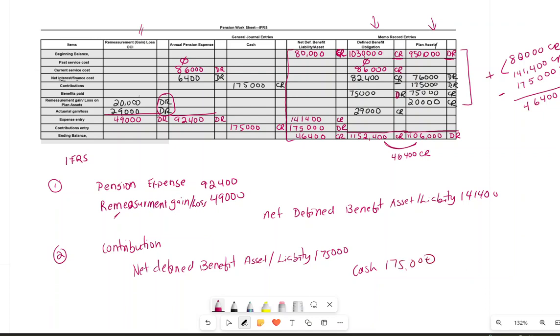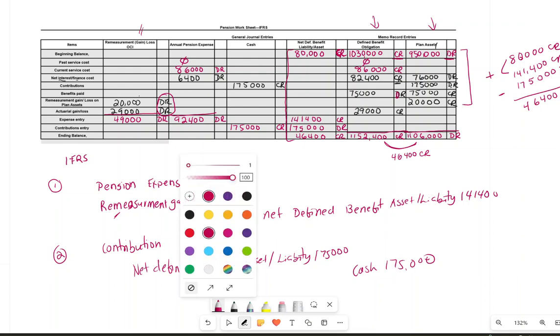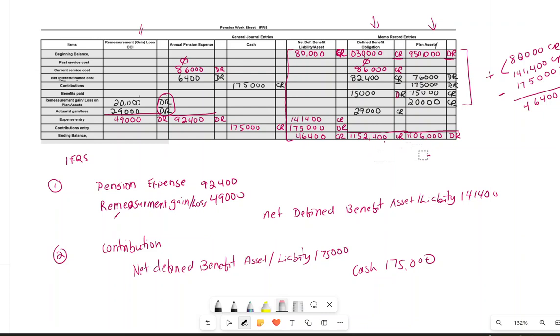So that will be the transaction. Then the next question we could ask is, is this overfunded or underfunded? Our liabilities are more and my assets are less, we call it underfunded. This plan is underfunded, and how much is it underfunded by? 46,400. So that's what it is, underfunded, or we could also say it's a deficit.